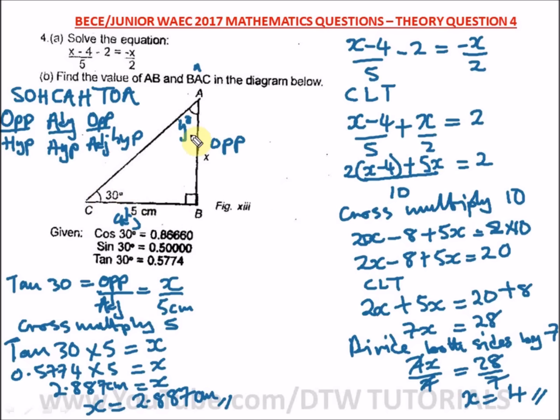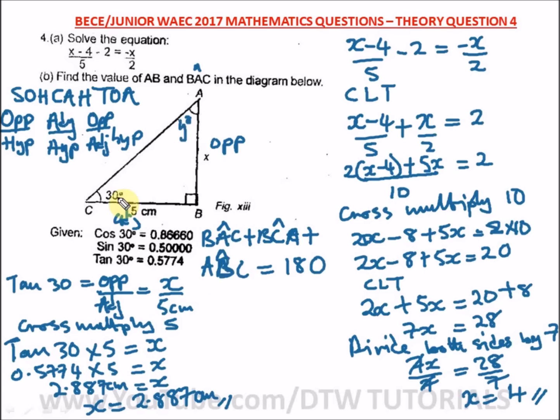So it means that BAC, that's this angle y, plus this angle BCA, plus this angle ABC, is equal to 180.